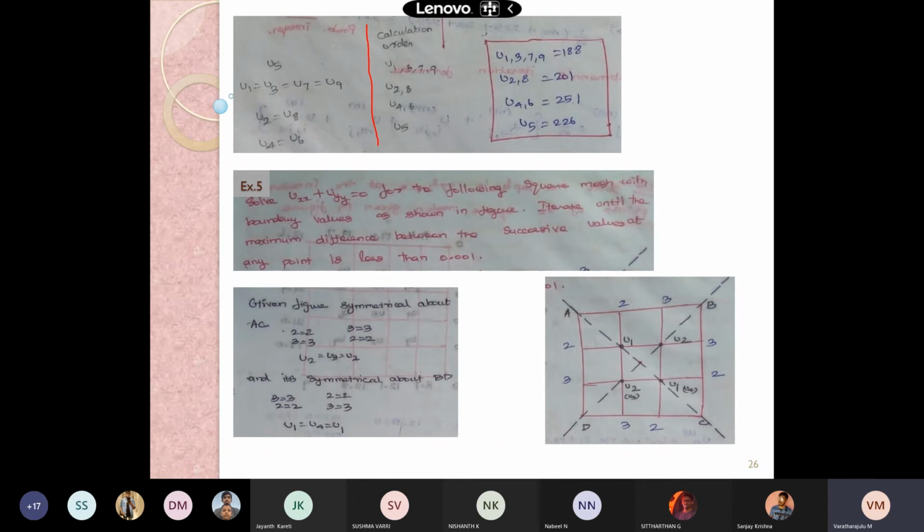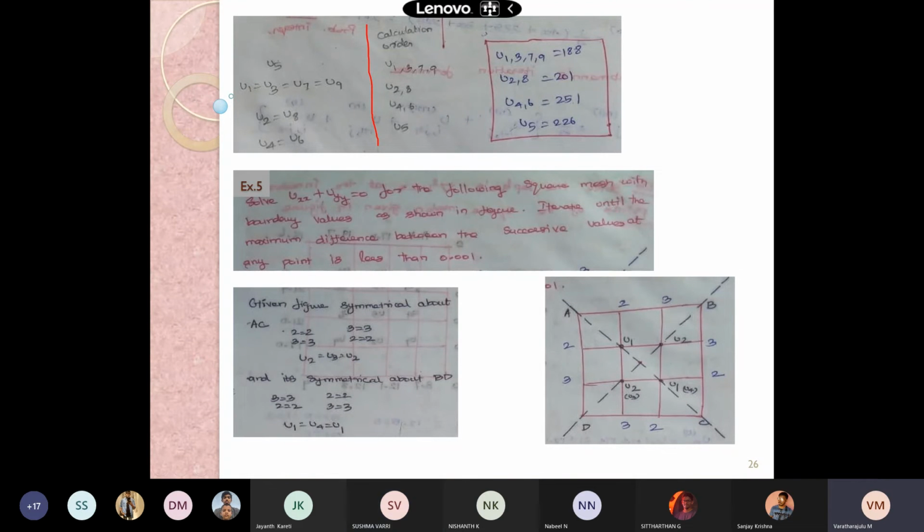Since here V doesn't have any corner point, there won't be any feasibility to calculate this with the diagonal 5-point formula, and we need to take the standard 5-point formula: 2, 2 and 0 and 0. 0.25 into 2, 2, 0, 0. For me, you tell me the U1 value, and Sushma, you tell me the U2 value. Sir, U1 value is 1, sir. Yes, 0.25 into 2, 2, 2, 0, 0.